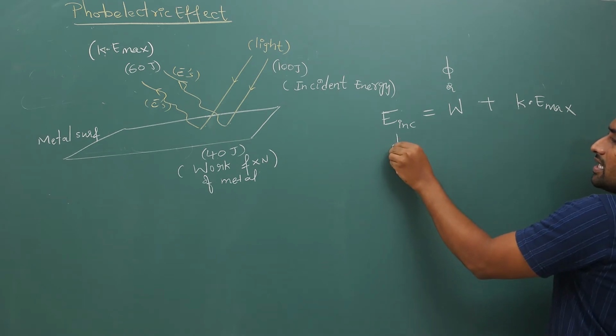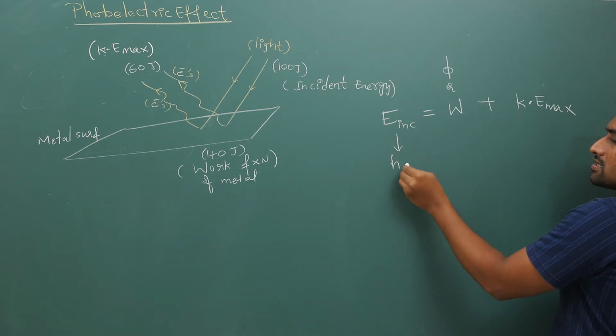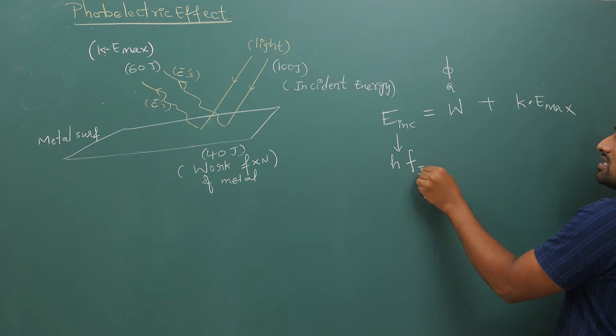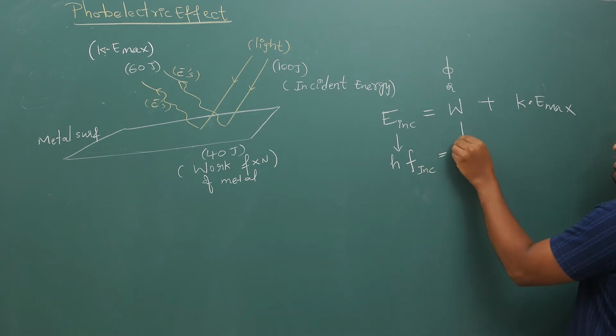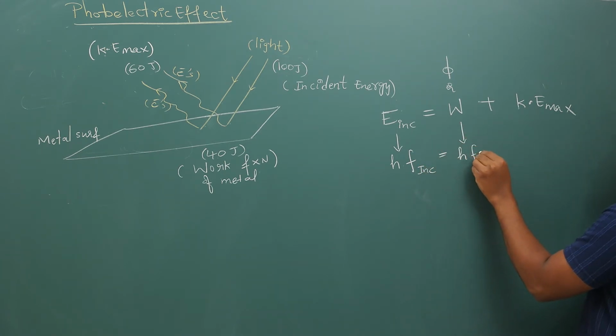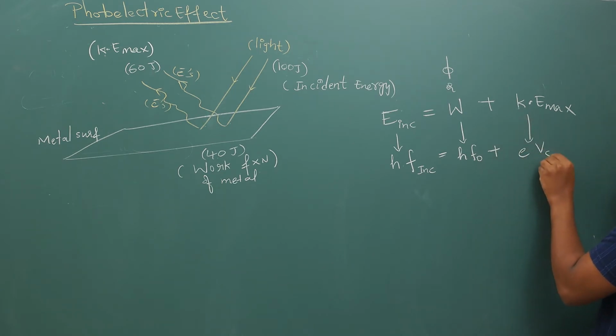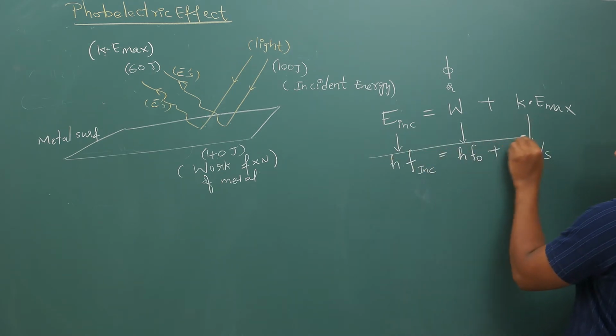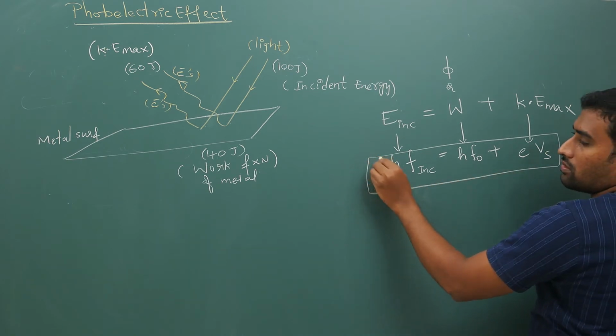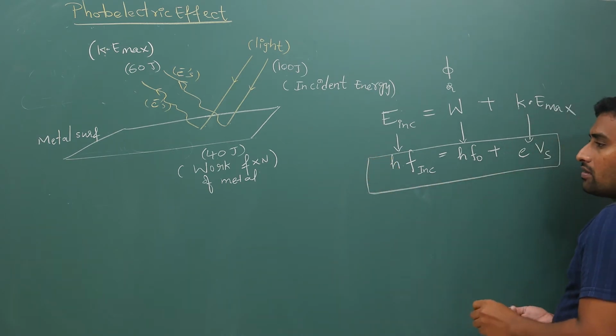Now, this energy can be written as h times incident frequency is equal to work function, which can be written as h times f naught, plus KE max, which can be written as e times Vs. Now in this, what is your f naught?